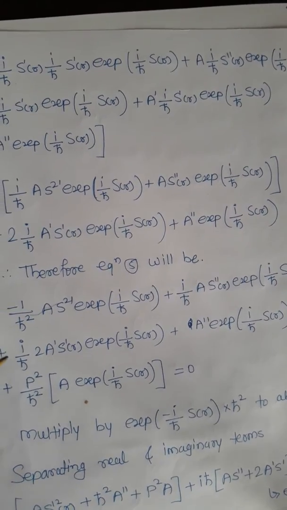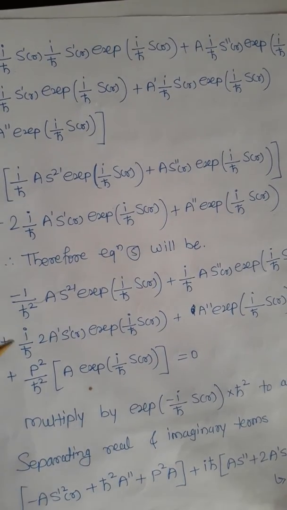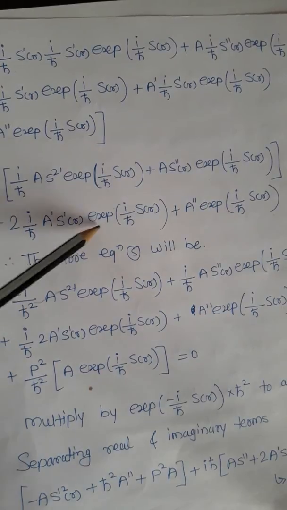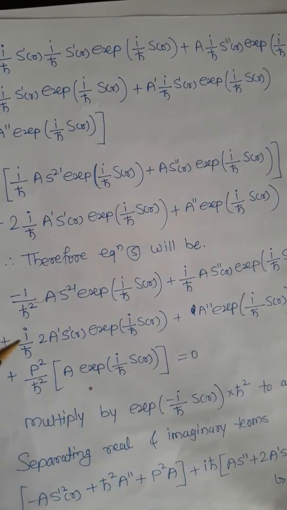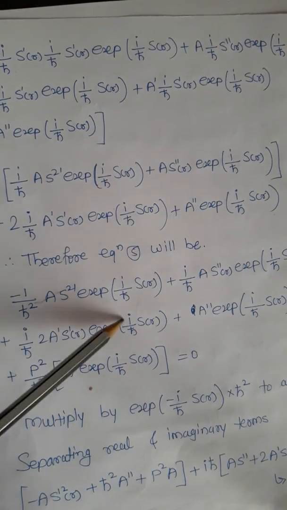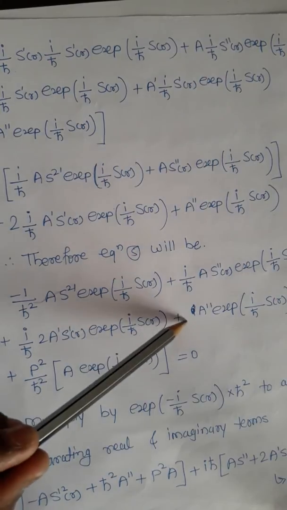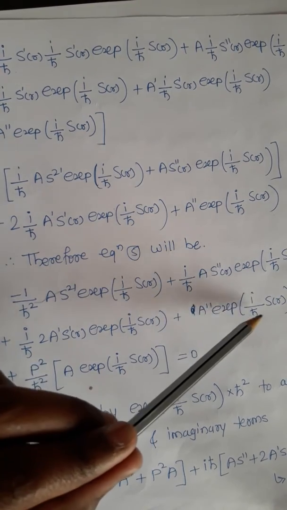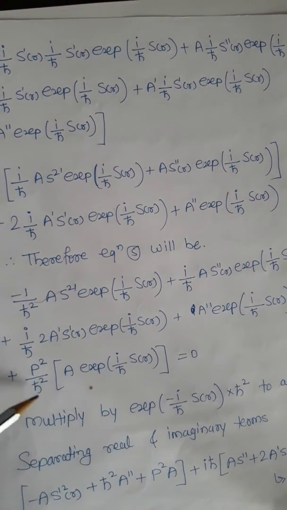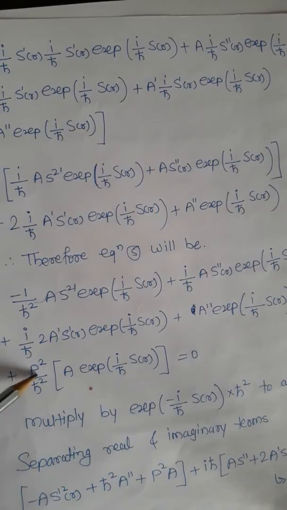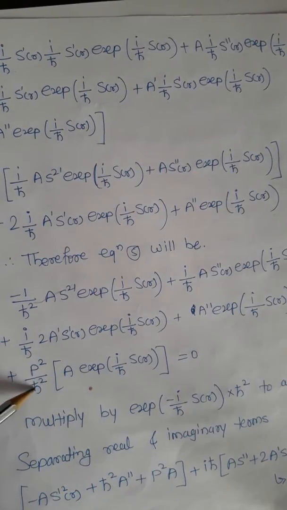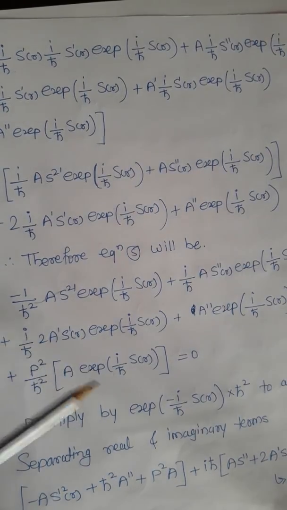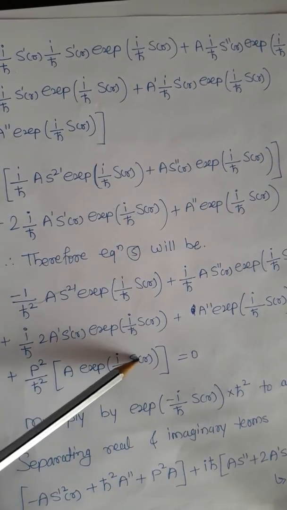Now we have to add the next term, that is i upon h cross, 2a dash s dash of r exponential i upon h cross s of r, plus this term as it is, a double dash exponential i upon h cross s of r. Now here we have to add the second term of the fourth equation, that is p square upon h cross square into a exponential i upon h cross s of r.